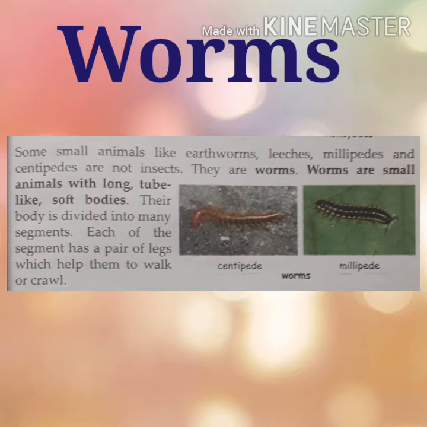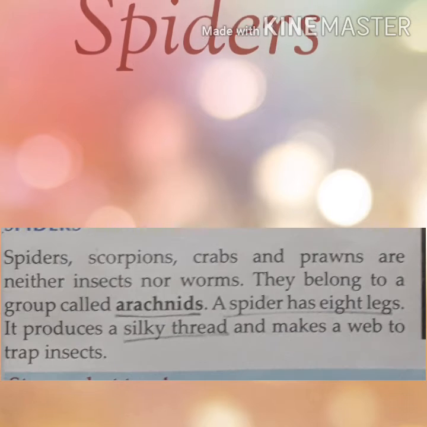Their body is divided into many segments, and each segment has a pair of legs which help them to walk or crawl. With the help of these legs they can walk, crawl and move from one place to another.